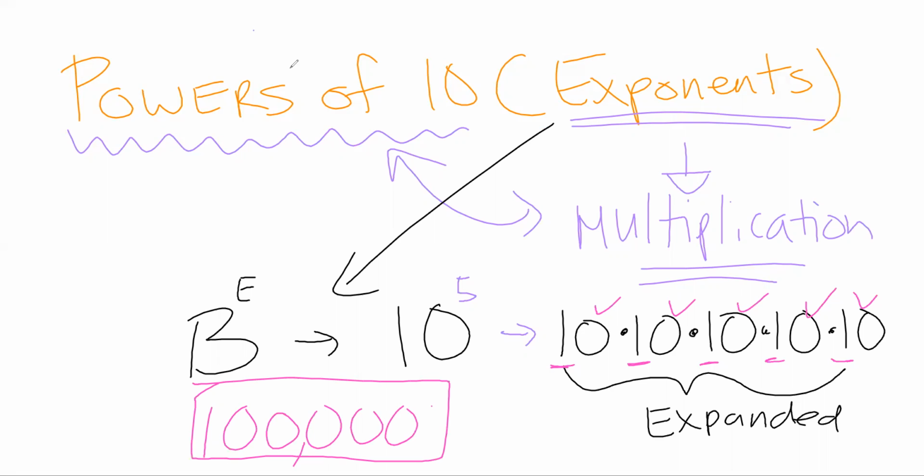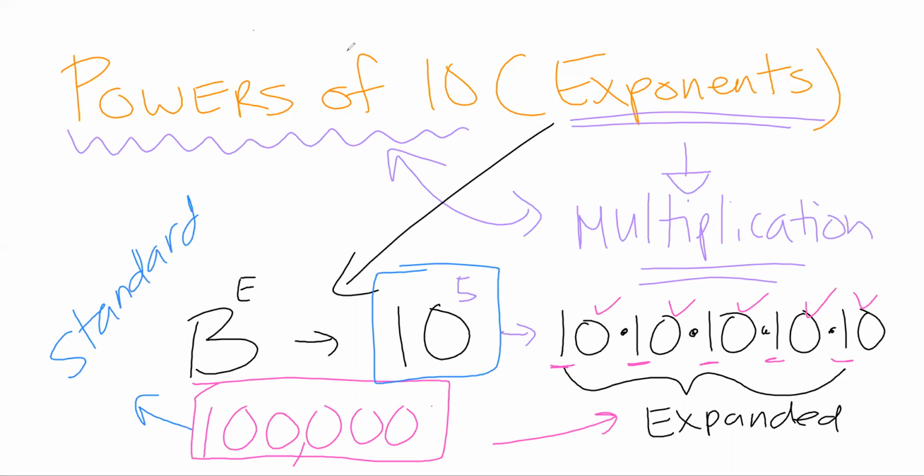The shortcut we learned, right, instead of going expanded, is that if I look at my exponential form, that's this one. Remember, this one is standard. That's what we're learning. If I look at that form, the exponent actually tells me, when my base number is 10, sorry, that's the key part, this only works when you have a base number of 10, the exponent tells me how many zeros are going to show up. So it's just going to be my 1 with that many zeros. So that's what we talked about in the first video.